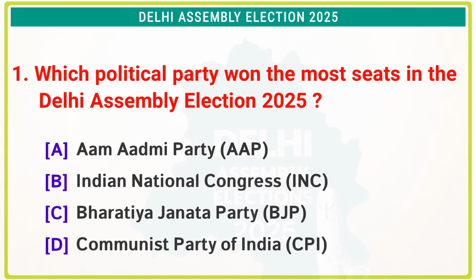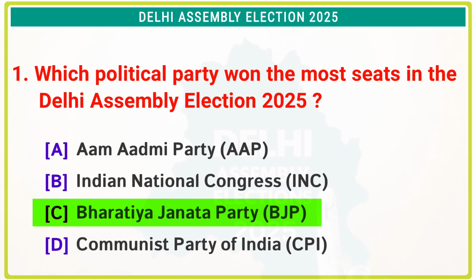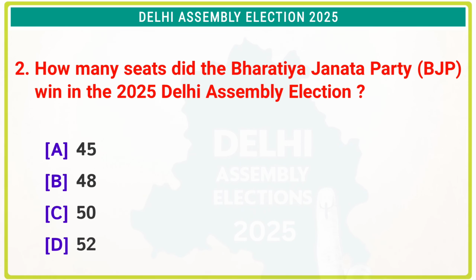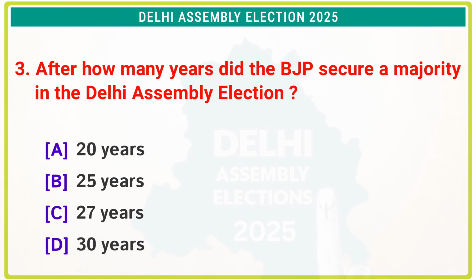Which political party won the most seats in the Delhi Assembly election 2025? The correct answer is option C, Bharatiya Janata Party. How many seats did the Bharatiya Janata Party win in the 2025 Delhi Assembly election? The correct answer is option B, 48. After how many years did the BJP secure a majority in the Delhi Assembly election? The correct answer is option C, 27 years.